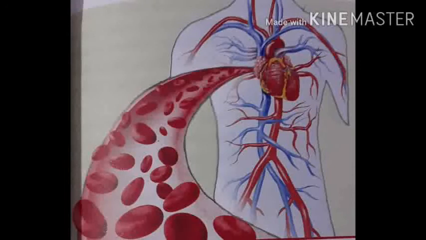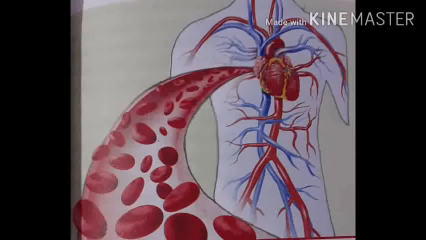Followed? Now the third one is blood helps in carrying the waste generated by the cells of the body to the kidneys for filtering. Children, in your previous class, you must have learned about the excretory system, isn't it? In that, you have learned about one pair of kidneys, meaning two kidneys are present that help in filtering the waste. So, blood helps in carrying the waste generated by the cells of the body to the kidneys for filtering.